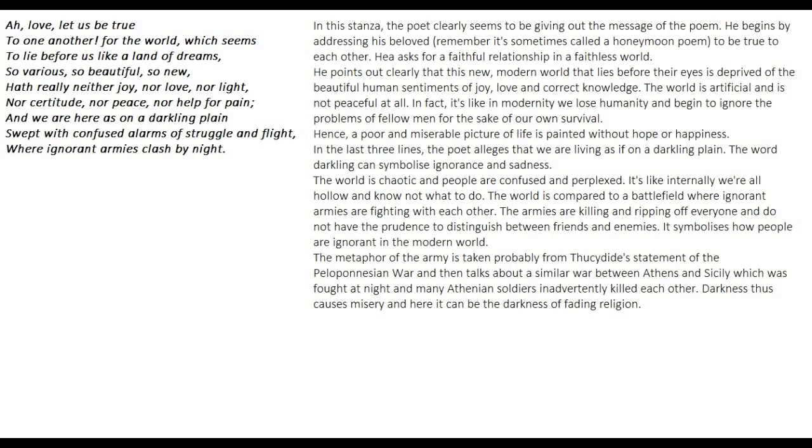It's like the word darkling can symbolize ignorance and sadness, and we are here as on a darkling plain, swept with confused alarms of struggle and flight, where ignorant armies clash by night. Okay, these last 2 lines of the poem are very important, and I'm going to explain to you why they are so important. The world is a chaotic place and people are confused and perplexed.